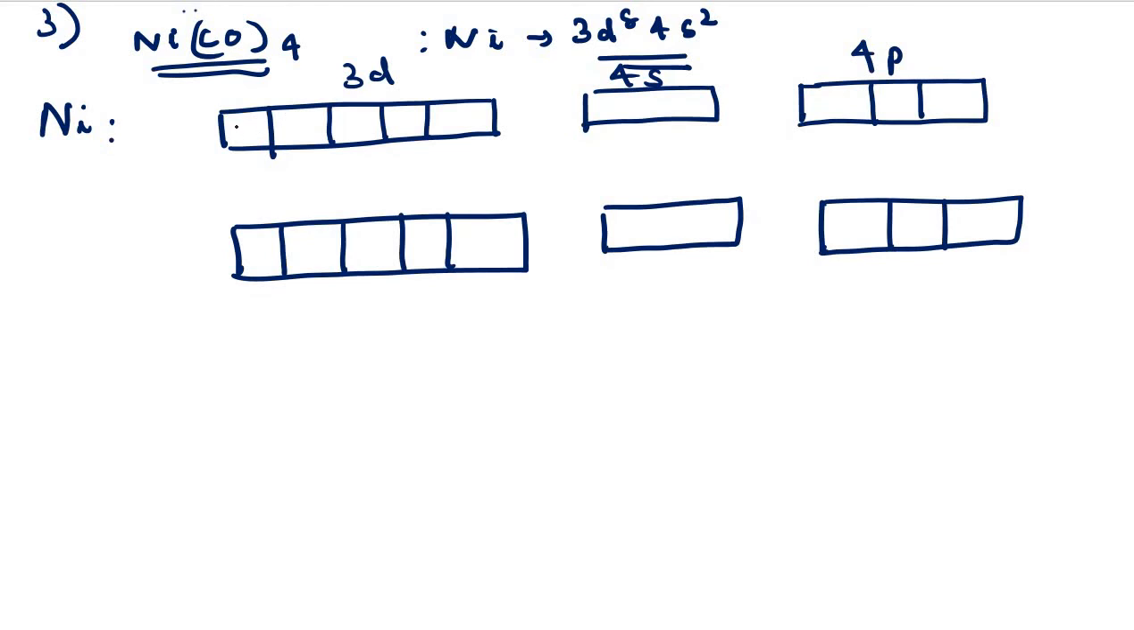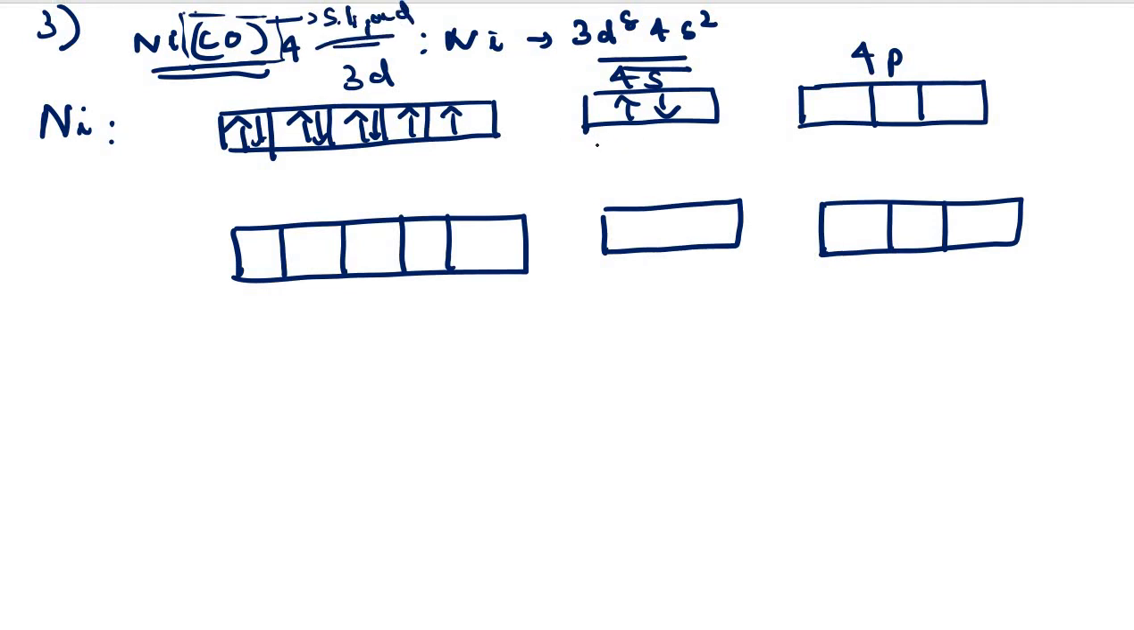We can write the configuration as 1, 2, 3, 4, 5, 6, 7, 8. This is our 3d8, and here 4s is 0. Now in this case, the atomic orbitals of nickel, the oxidation state is 0. So what will be happening here? Under this condition, you just see what type of ligand is there. Carbonyl ligand is a strong ligand. So what will be happening here? The 4s electrons are forced to pair with 3d electrons. Thus we can represent it like this.